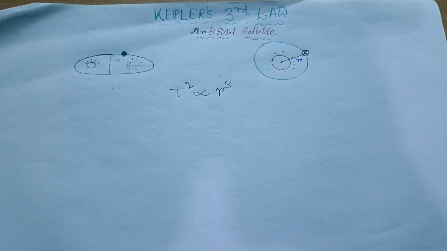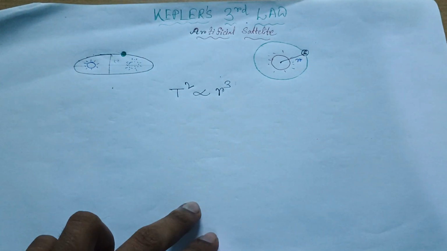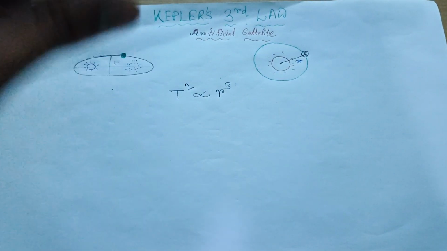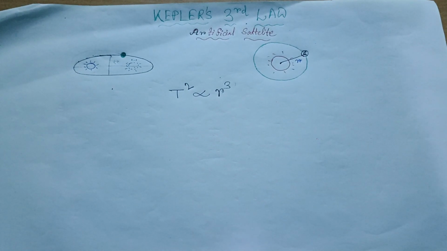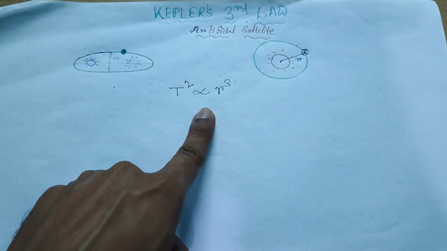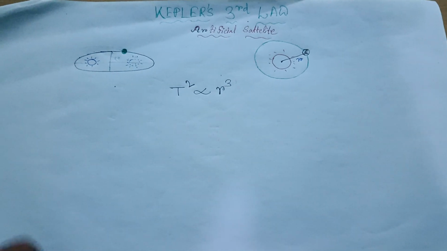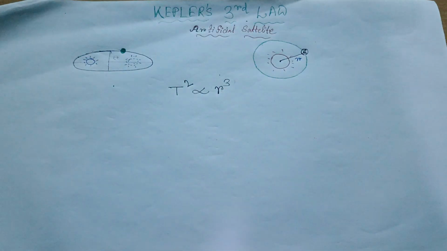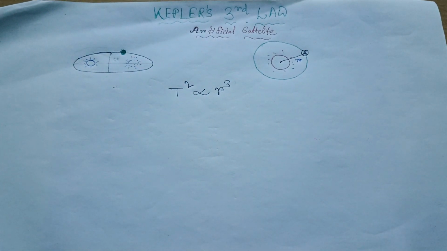This eccentricity, as observed experimentally or mathematically, is quite small for the planetary path. Quite small means it is quite near to a circular path. So we can take this path as circular to prove mathematical formulas like T square varies as R cube, Kepler's third law. So we can prove this formula by taking this as a circular path, that means the orbit should be circular, or at least we can take it as circular.